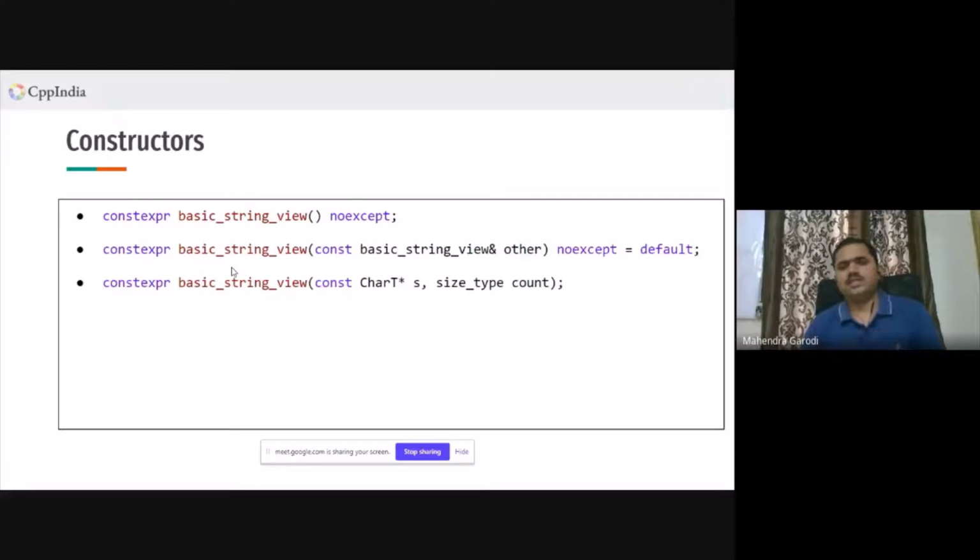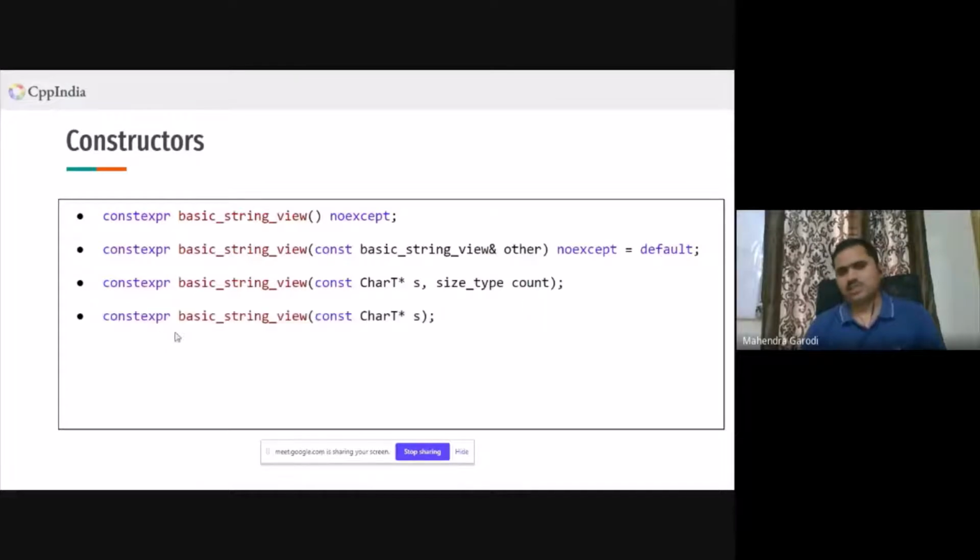The third constructor is a derived one, which accepts const char star and size. Basically, it accepts the length. So you can specify a long string also, and if you want to create a string view of some 5-6 characters, you can specify the size.